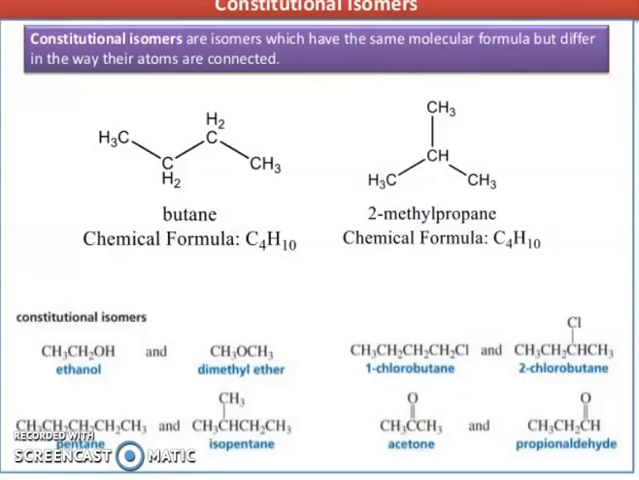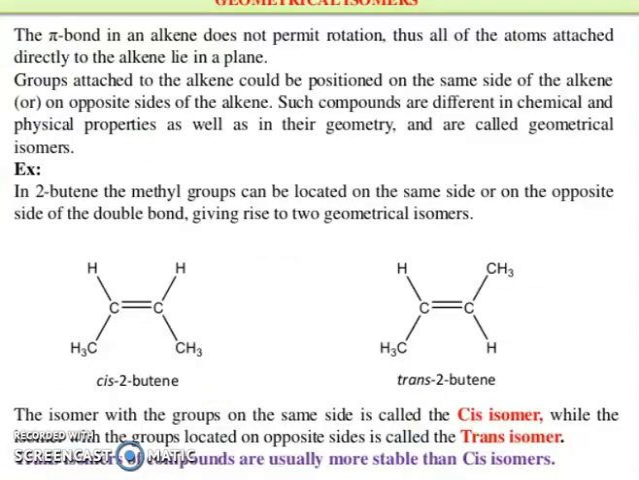So, constitutional isomers. Constitutional isomers are isomers which have the same molecular formula but differ in the way their atoms are connected. Butane and 2-methylpropane have the same chemical formula. Other constitutional isomers: ethanol and dimethyl ether, 1-chlorobutane and 2-chlorobutane, pentane and isopentane, acetone and propanal.